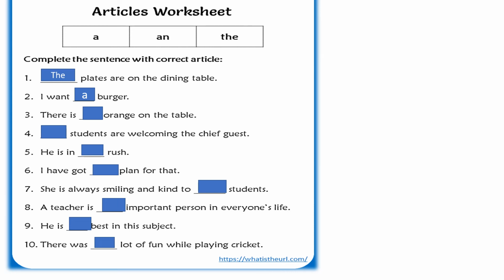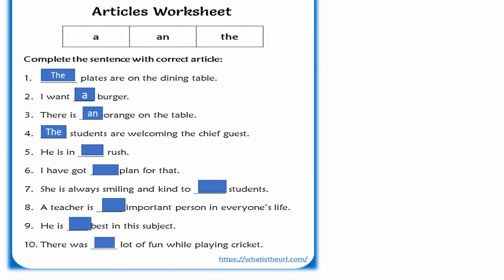Okay. Third sentence. There is dash orange on the table. I know it's very simple for you because orange, O is a consonant or a vowel? It's a vowel. So what will you write? An. Okay. Let's move on towards the fourth sentence. Dash students are welcoming the chief guest. Students, it's plural. So it's very simple. You will write the over here.